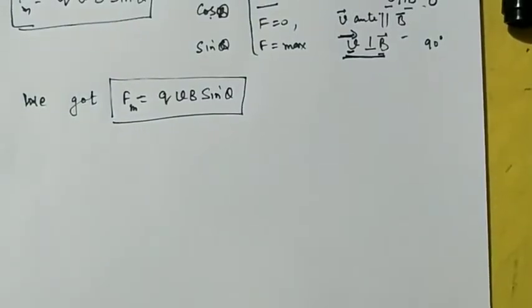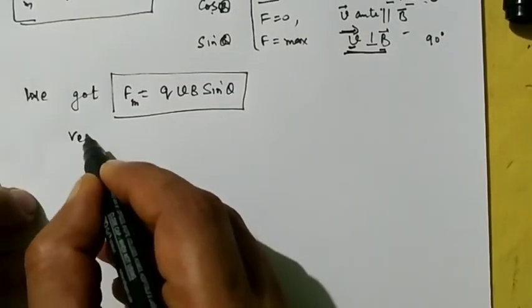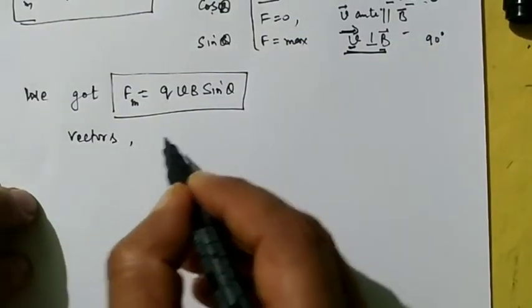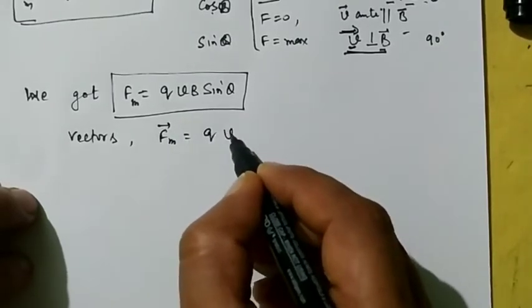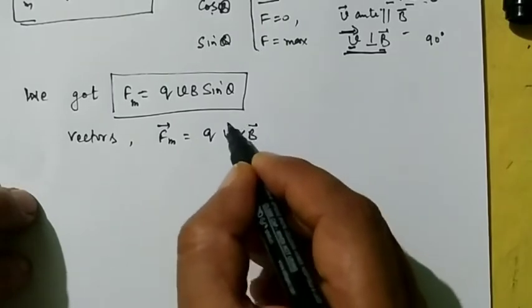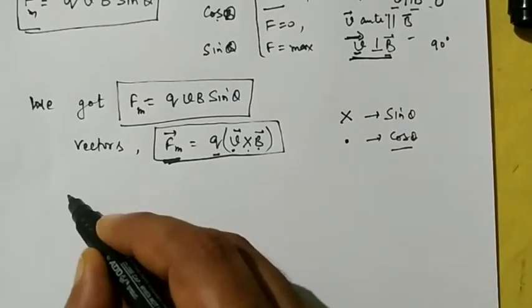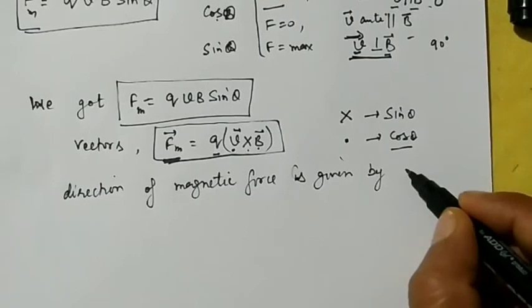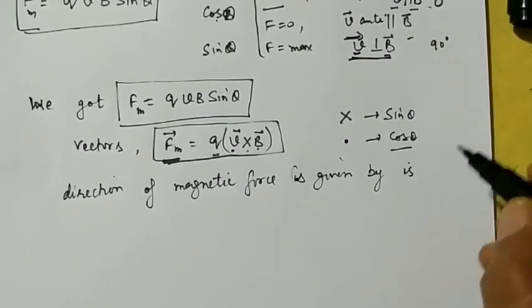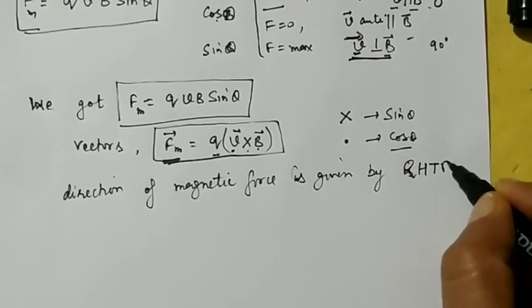Now if you write this in the form of vectors, so it becomes Fm is equal to q v cross B. Now what should be the direction of magnetic force? The direction of magnetic force is given by right hand thumb rule.